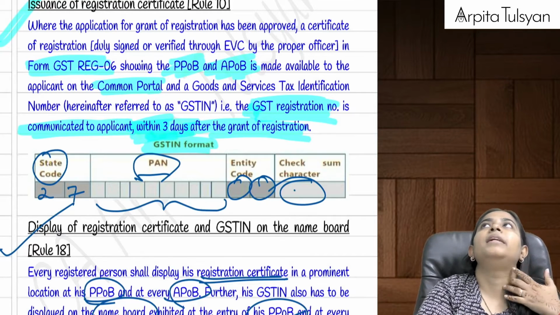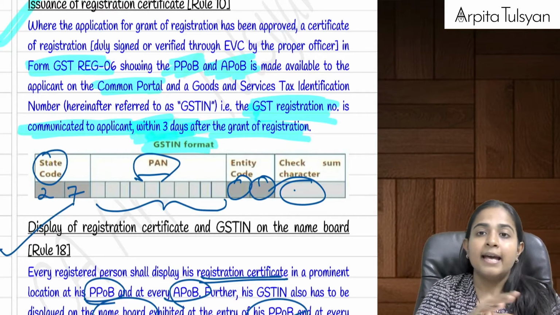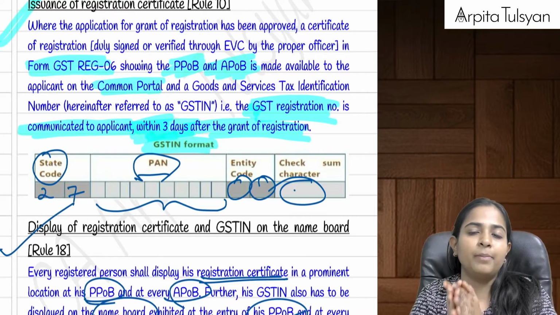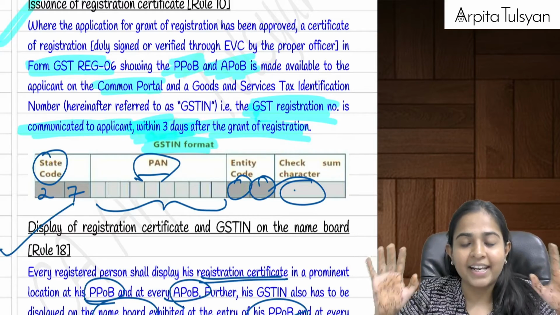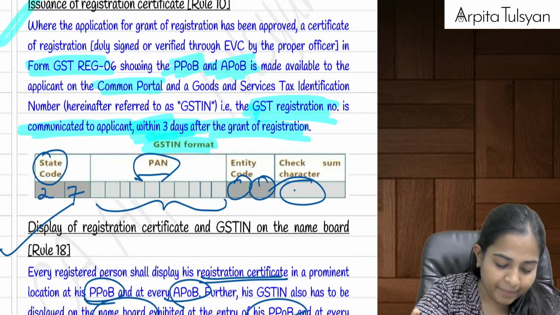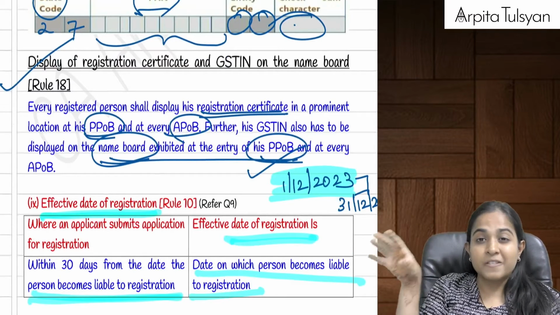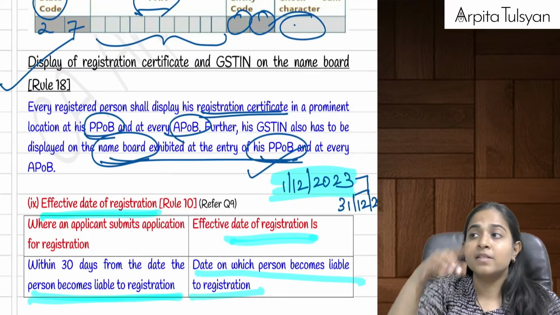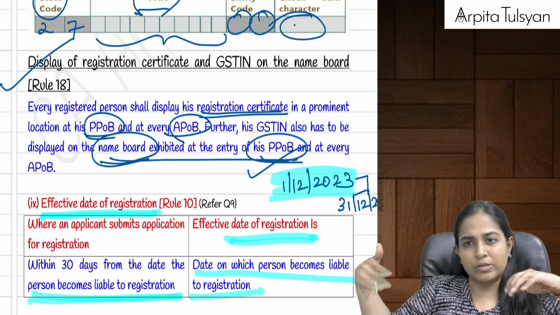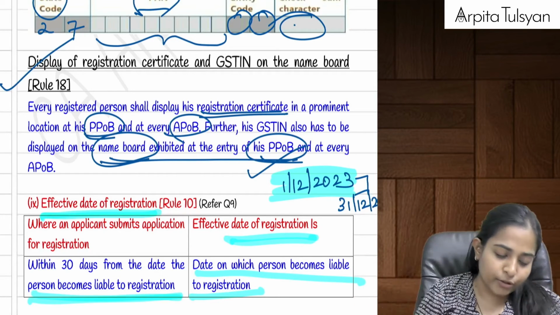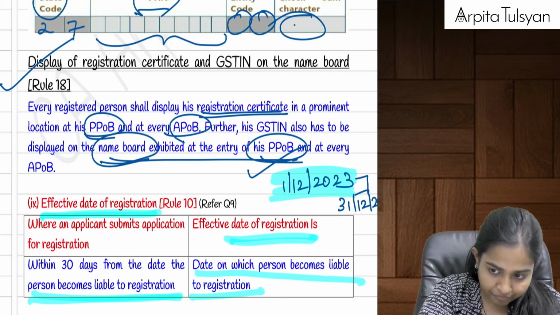So normally the registration will be granted within 7 days or 30 days as the case may be. Once it has been granted, after that you will be given that registration certificate, and your GSTIN, the final GST registration number, will be communicated to you within a time period of 3 days. And once you receive your GST certificate, you have to display it in your principal place of business and every additional place of business, and wherever you are putting your name board outside your office, etc. generally, there you also have to mention your GST registration number.